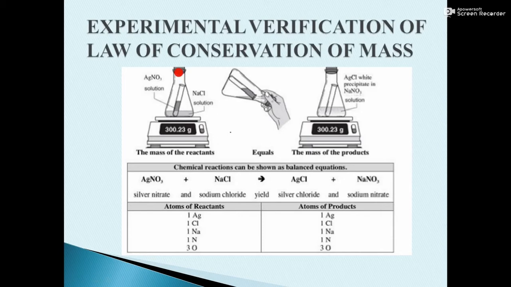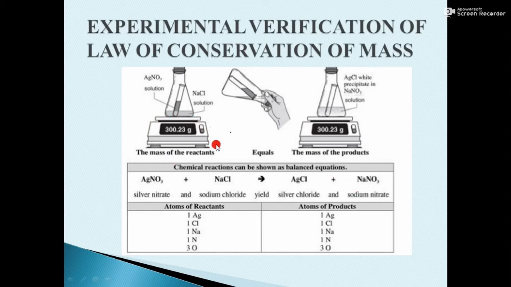Now, what's a closed system? A closed system is a system in which no substance can enter or leave the system. Now, the two reactants, that is silver nitrate and sodium chloride, are allowed to mix with each other. When these two solutions are allowed to mix, it is observed that white precipitates of silver chloride are formed and sodium nitrate solution is formed in the conical flask. Now you must see that silver nitrate and sodium chloride are the two reactants, and the silver chloride precipitates and the sodium nitrate solution are the products.